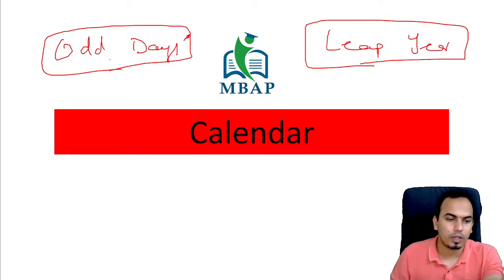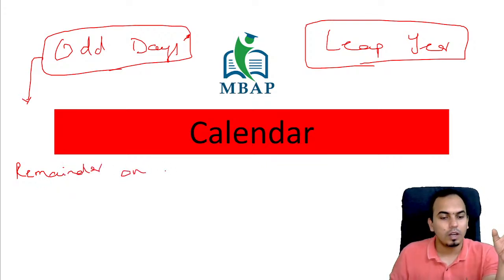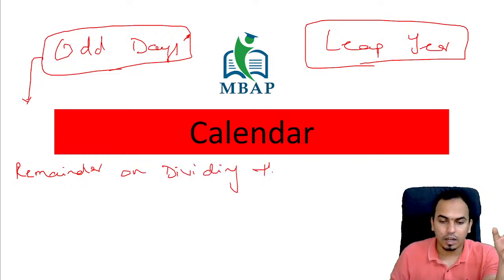Odd day तो आपको जो है ना, odd day का definition आप लिख लो यहाँ पे. Odd day is nothing but the remainder, okay, remainder on dividing. Okay, it's the remainder on dividing the remaining number of days.